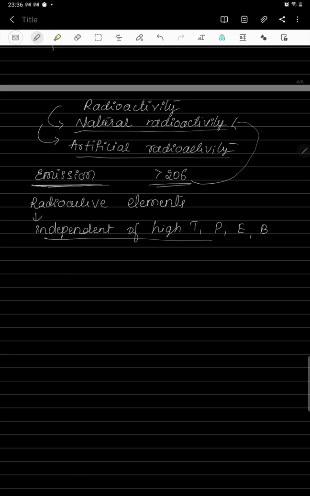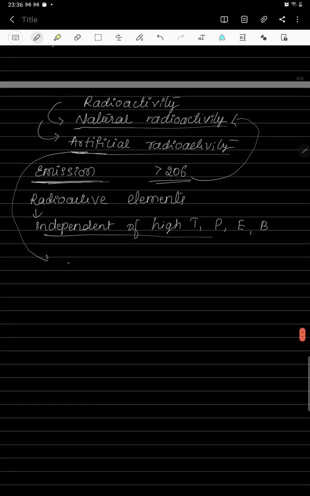So now, for some practical uses, the phenomenon of radioactivity is achieved with the help of some external agency, and that kind of radioactivity is called artificial radioactivity. So we are going to bombard some elements with either protons, neutrons or any lighter elements.